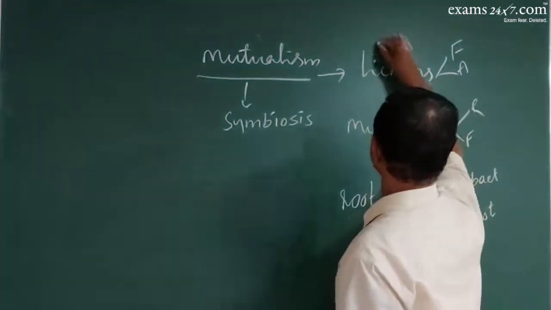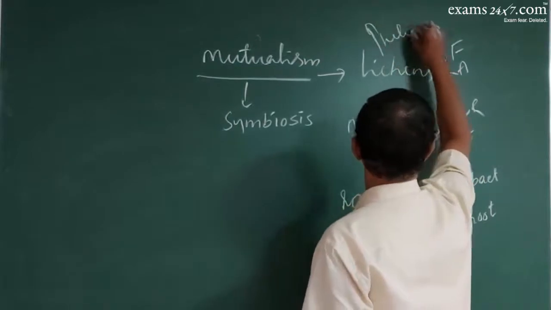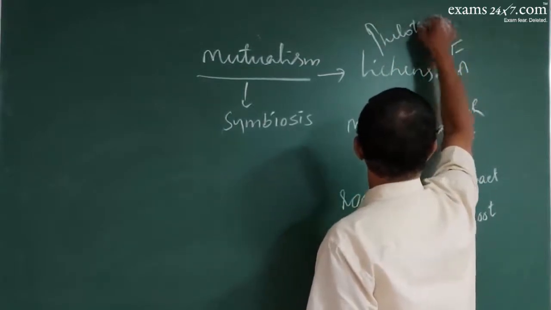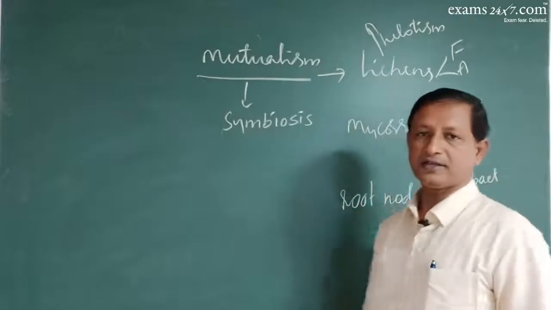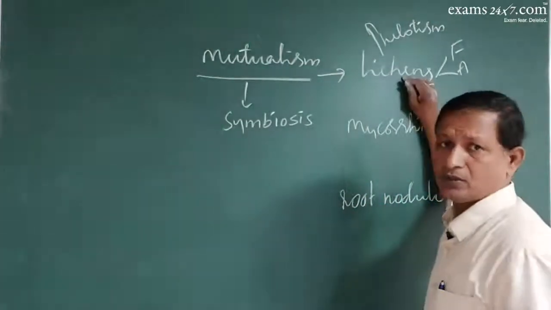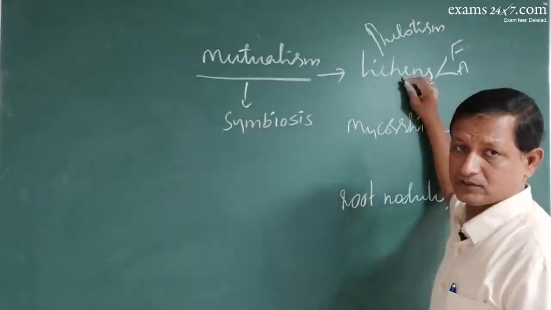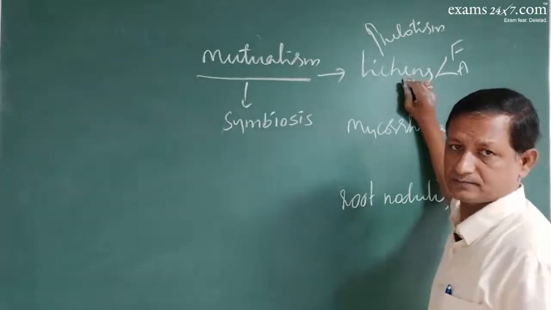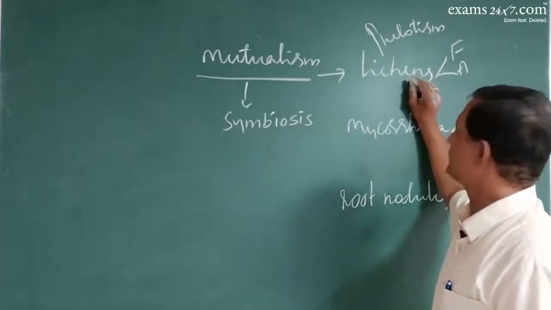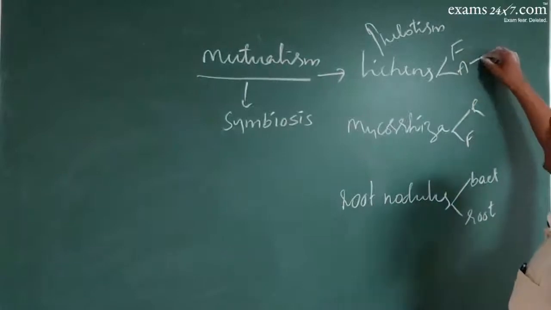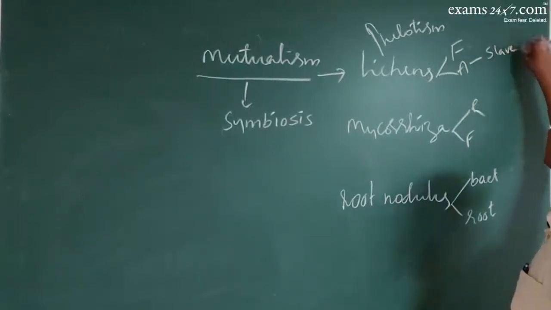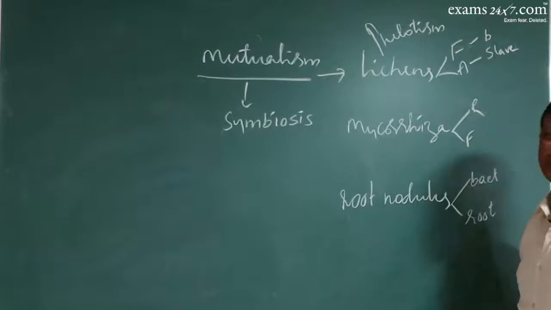And here lichens show helotism. Helotism means that among the two, one acts as a slave and the other acts as a boss. So here the alga acts as a slave, and the fungus acts as a boss.